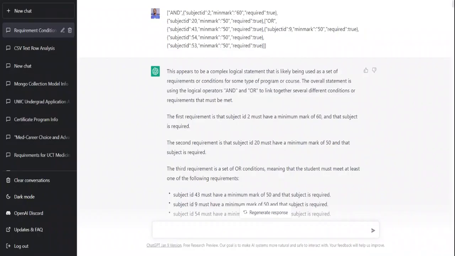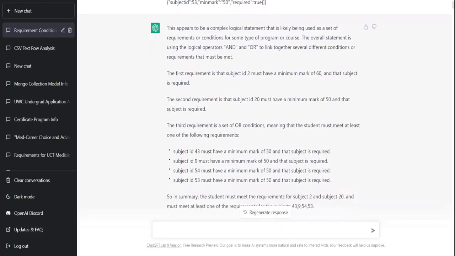Now, since ChatGPT experiences timeouts, what I have here is an existing conversation that I already had with it. The first thing that I said was a JSON array, which represents a qualification requirement from my database. And this is what ChatGPT had to say.